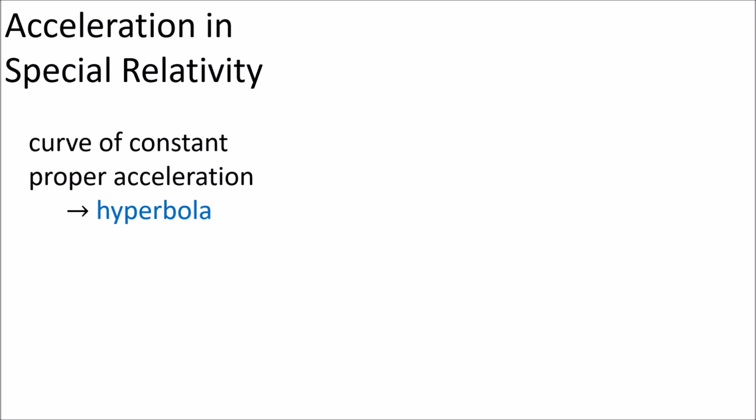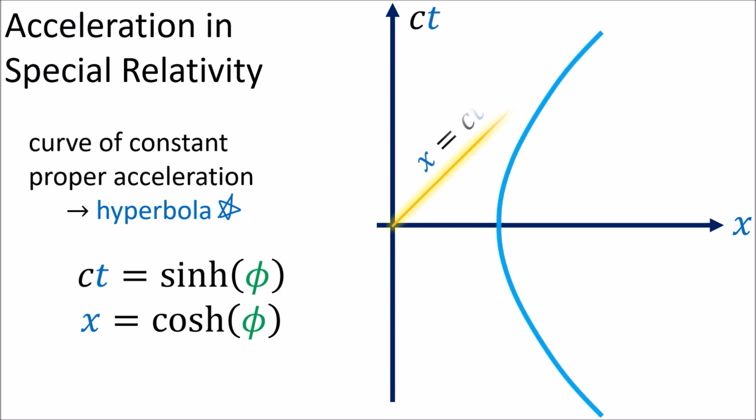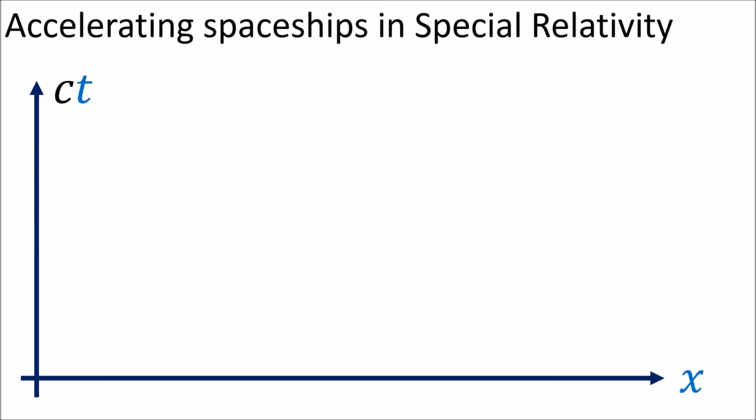Now let's consider accelerating spaceships in special relativity. Remember from the previous video, an object traveling with constant proper acceleration in special relativity travels on a hyperbolic curve, which approaches the speed of light but never reaches it.